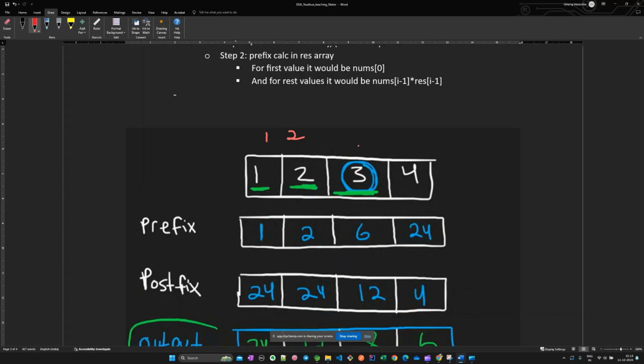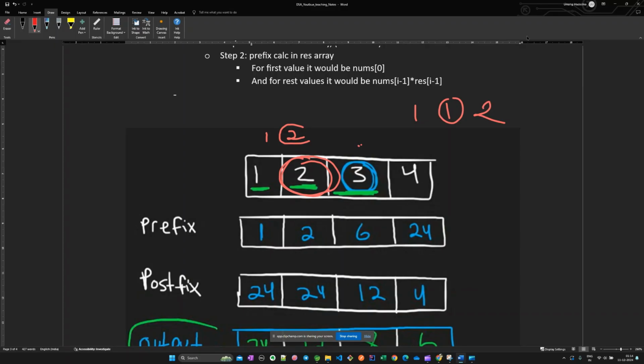And for 3, what would it be? Nums of i minus 1 would be 2, and result of i minus 1 would be 1, because the prefix there would be 1. So nums of i minus 1 is 2 and result of i minus 1 is 1, so the prefix for this 3 would be 2.